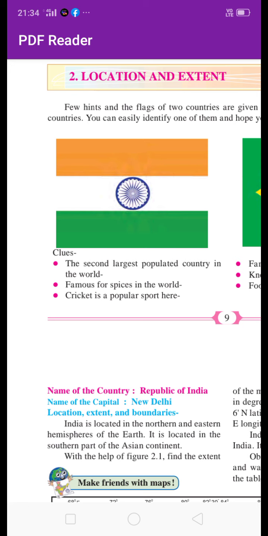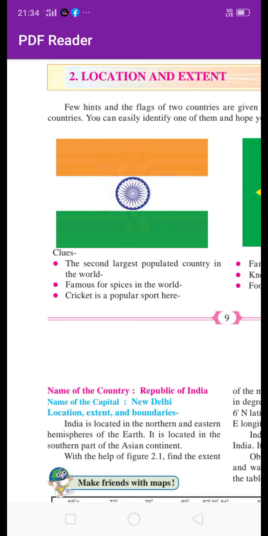And this question: location, extent and boundaries of Brazil. Latitudinal extent of India is 8 degree 4 minute north latitude to 37 degree 6 minute north latitude. And which is the southernmost point of India? Indira Point.